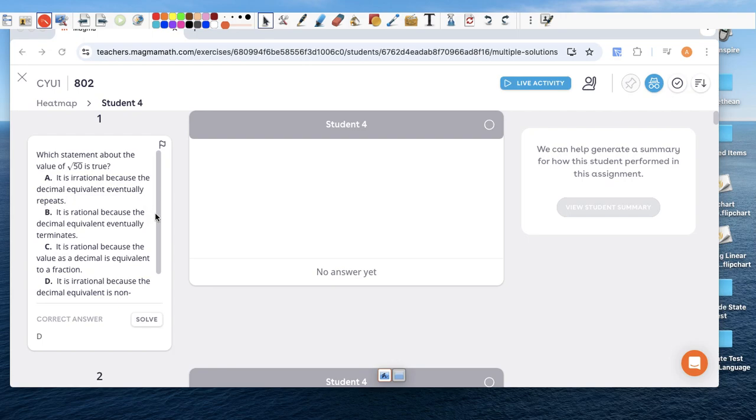which is on magma. It's kind of weird to do this one because I don't have the questions like you do.